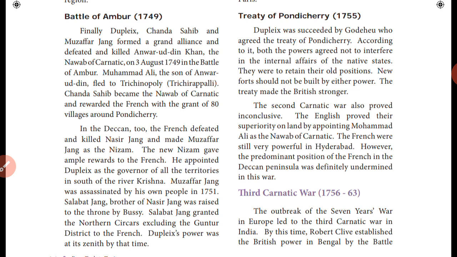New forts should not be built by either power. The treaty made the British stronger. So due to this treaty, new fortresses were not built by either side. So British and French did not build any fort. Okay. So after the treaty, the British got a strong power in our country.